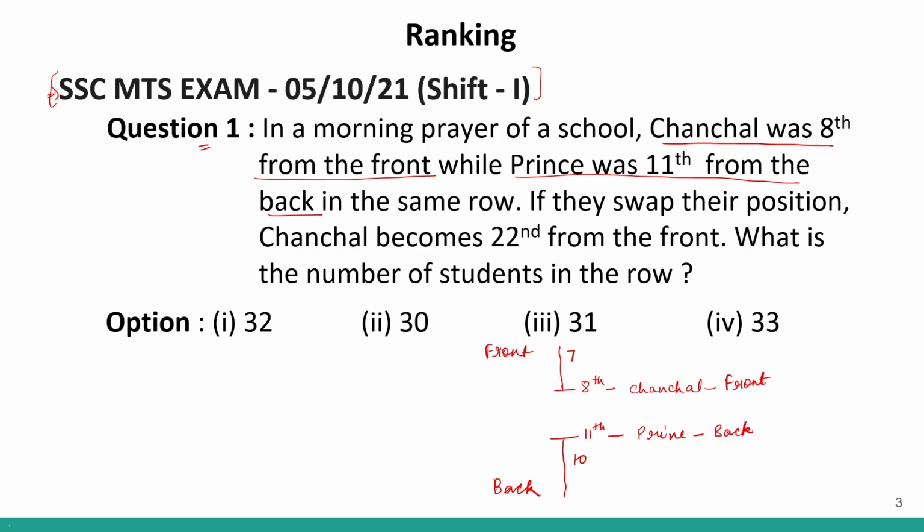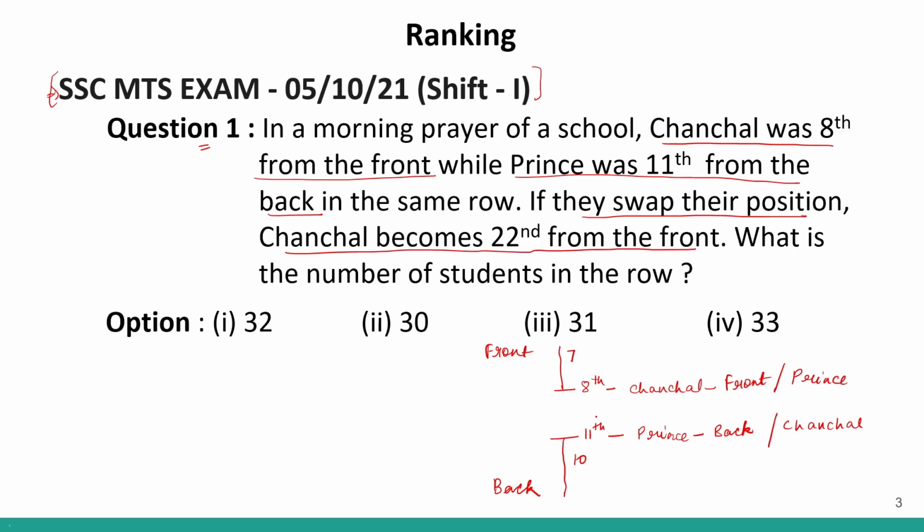Clear? Now, if they swap their position, over here we have Prince and over here we have Chanchal. They have swapped their positions. So after swapping, Chanchal becomes 22nd from the front.